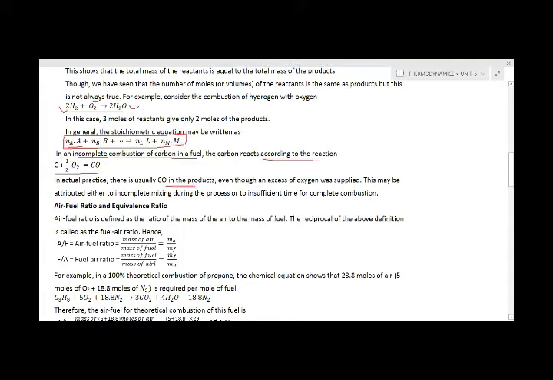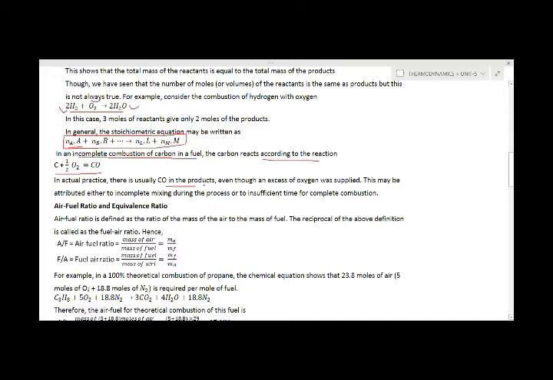There is usually CO in the products. When there is a reaction of fuels, we can take the example of some engine, or the boiler furnace, etc. Carbon monoxide is also present there. We cannot say there is always a reaction of carbon and oxygen forming carbon dioxide. It is not necessary. Carbon monoxide is also present in the mixture.